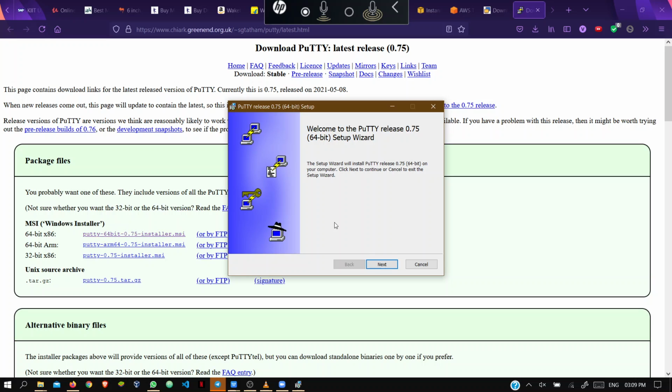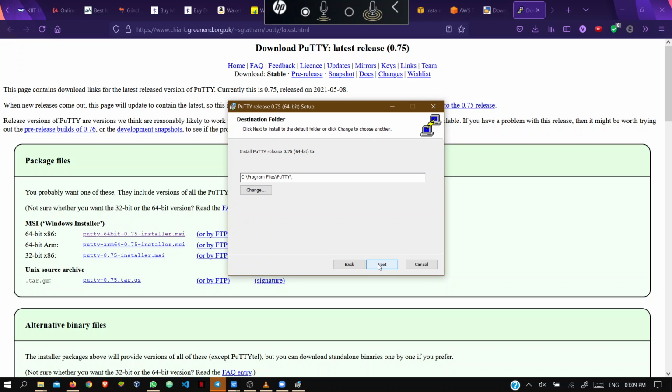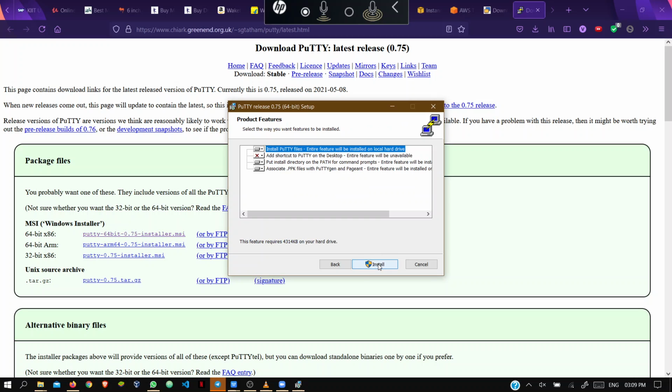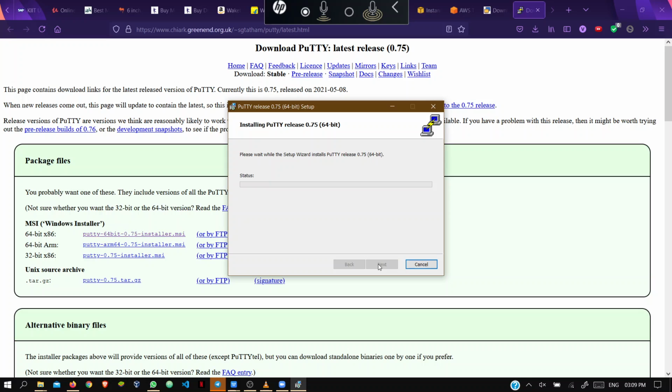Mine is working. Just download it. I have shared the link. Sir, do we need to configure anything while installing? No, just click next, and at the end just finish it.